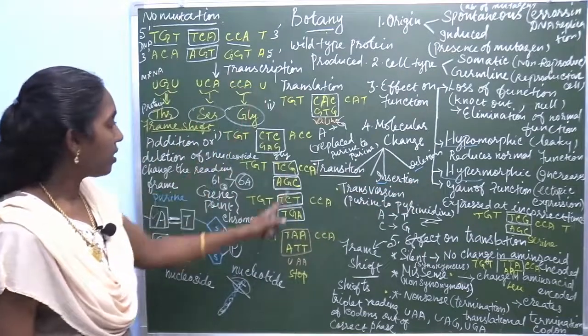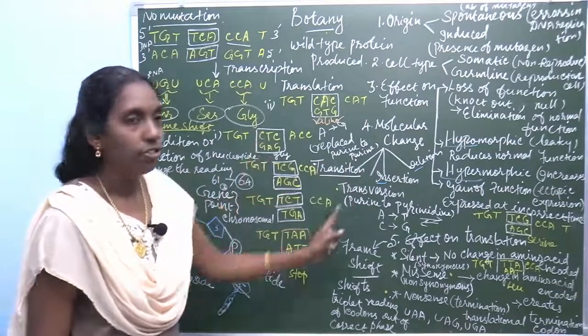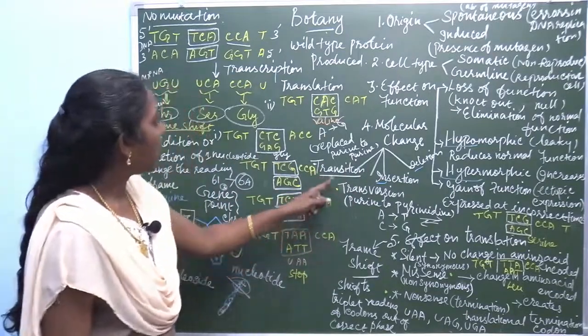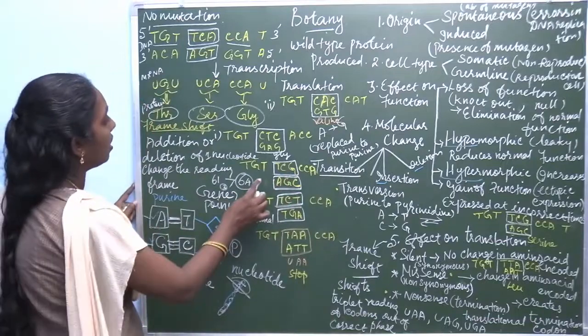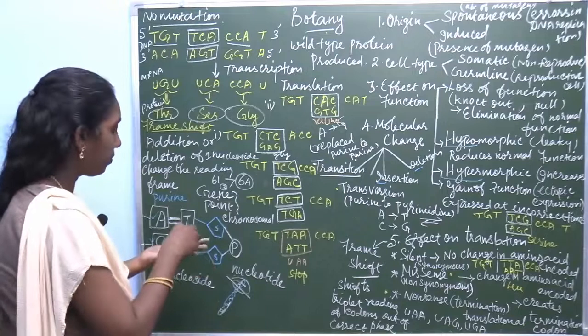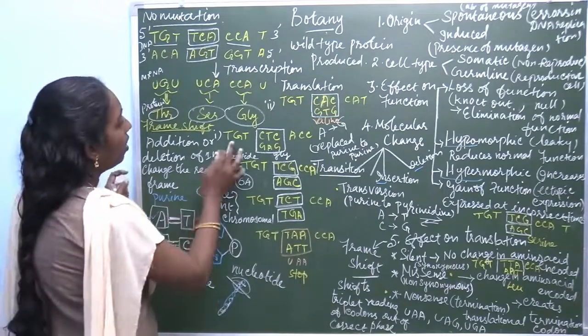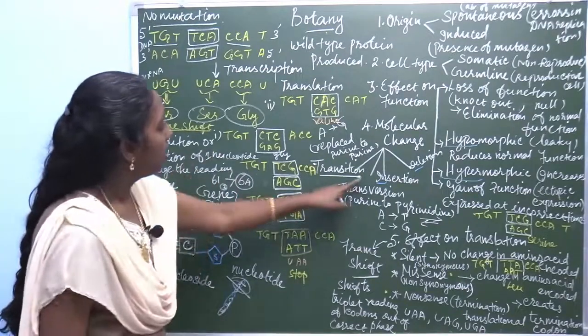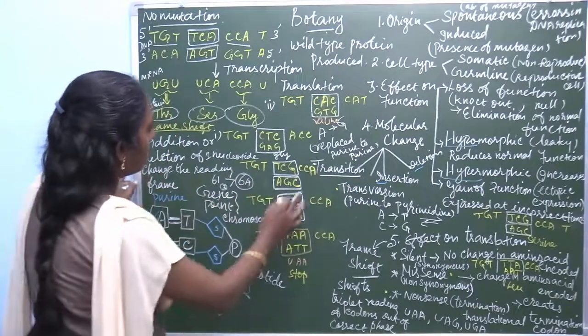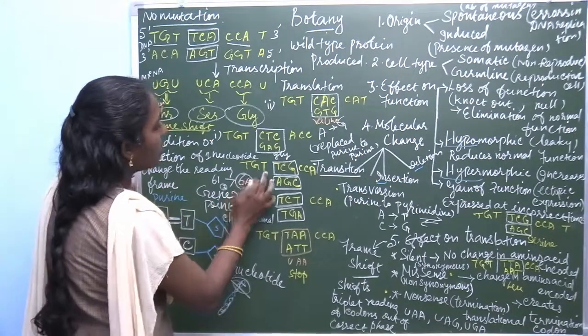What's the effect? Let's see how this change takes place. Due to transition, see this DNA sequence here, this is the normal one. Here is transition.